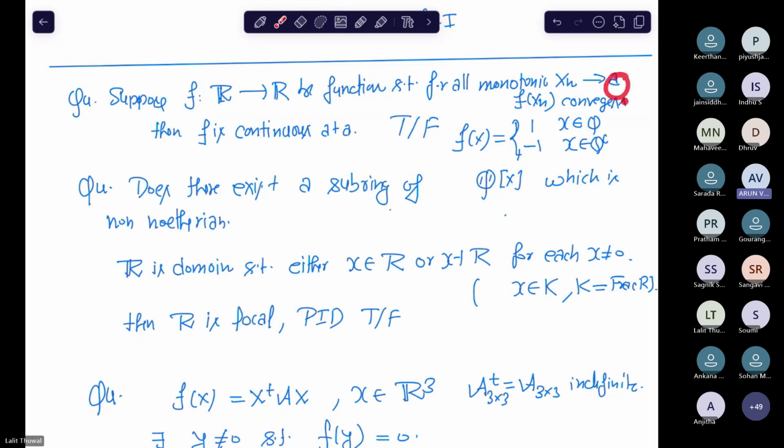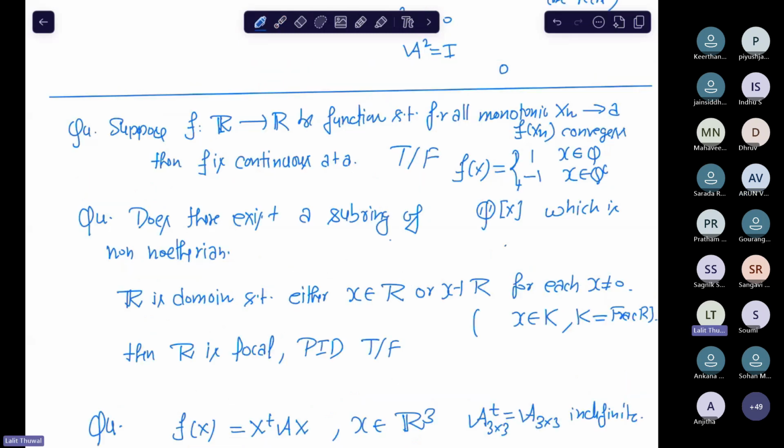Sir, it is for any fixed point. I am taking every point. If x_n converges to any point, like for 1. Okay, you can take any A, but give me some A, right? You want to construct a counterexample. So show me that there is an A where for every monotonic sequence, f(x_n) converges, but f is not continuous at A. That's how you can counter something, right? 0. Okay, 0, sir.